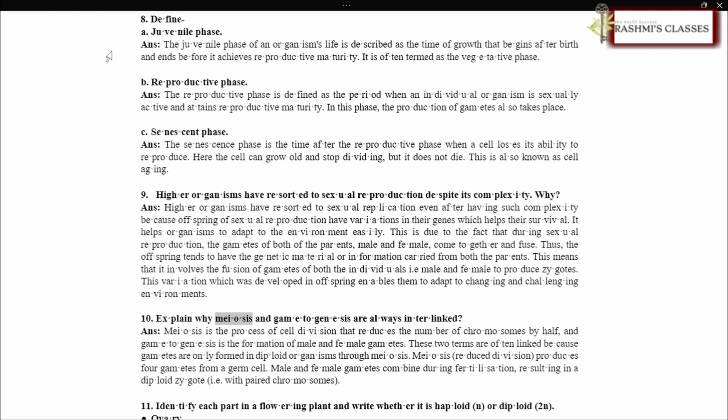Explain why meiosis and gametogenesis are always interlinked. Meiosis is the process of cell division that reduces the number of chromosomes by half, and gametogenesis is the formation of male and female gametes. These two terms are often linked because gametes are only formed in diploid organisms through meiosis.